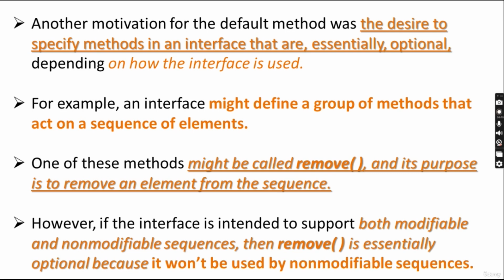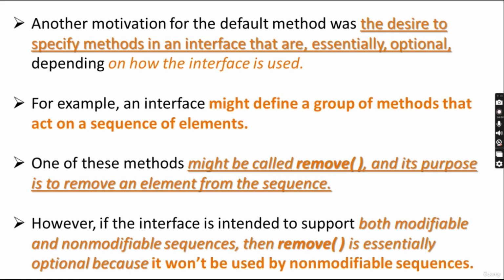One of these methods might be called remove, and its purpose is to remove an element from the sequence, that is, remove at a particular index.